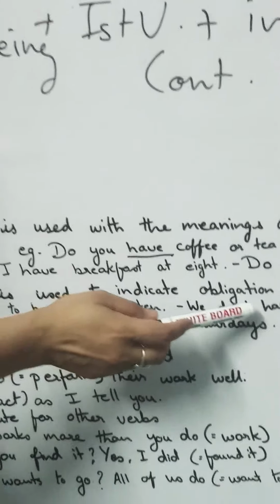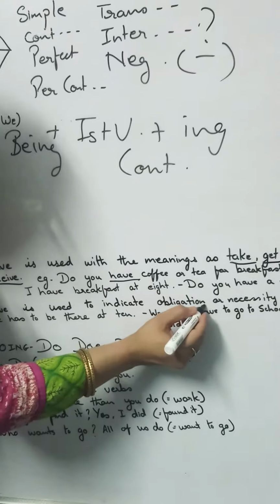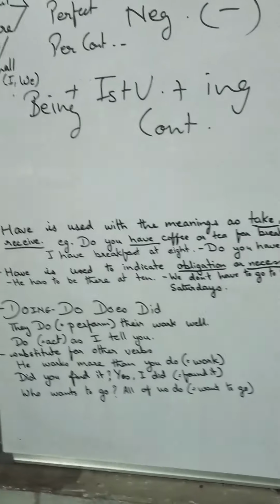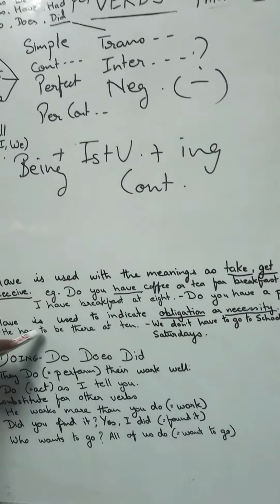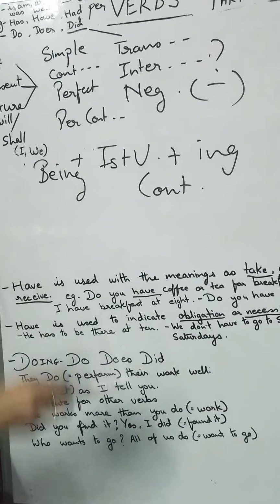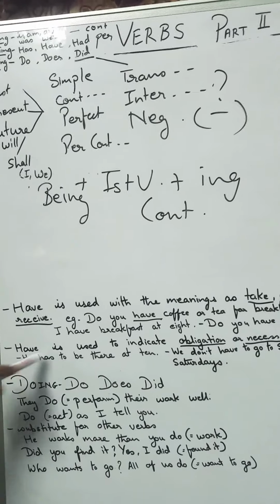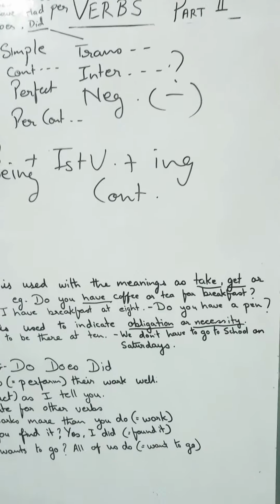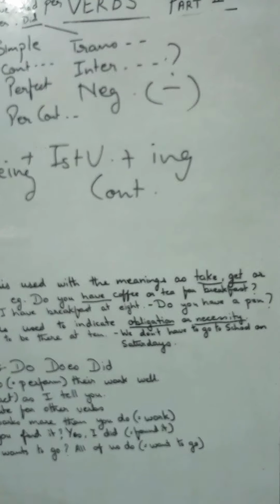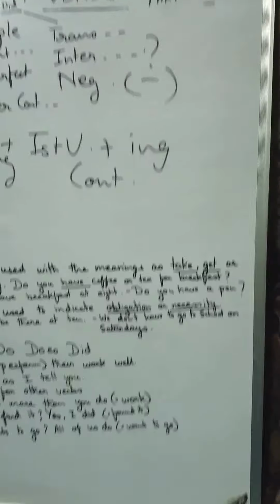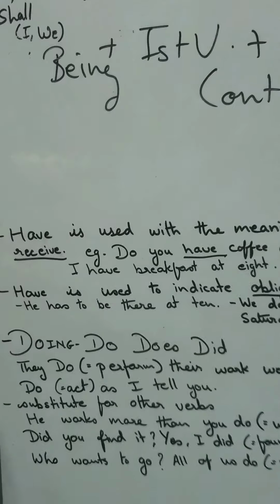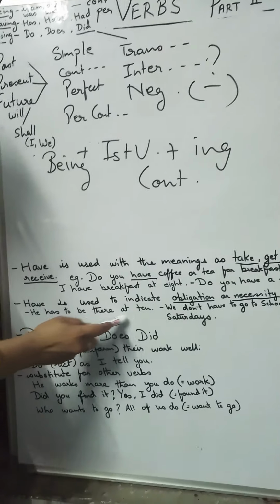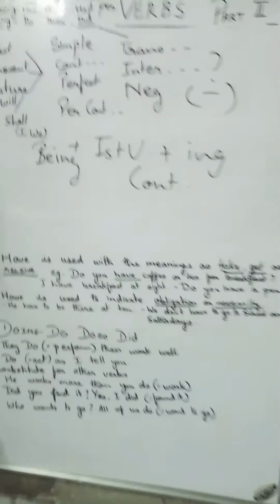Have is used to indicate obligation or necessity. He has to be there at 10. That is a compulsion. Has to. Now, in my vocabulary videos further on, I will tell you about the compulsion and obligation words. When we have obligation, mandatory, all these, there's a complete chain there. Have to and has to also come. That is another video, another complete topic. So he has to be there at 10. That comes for obligation and necessity also.